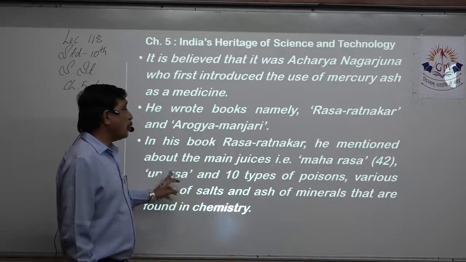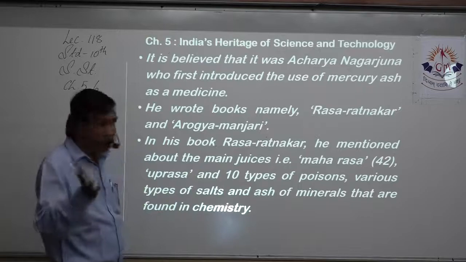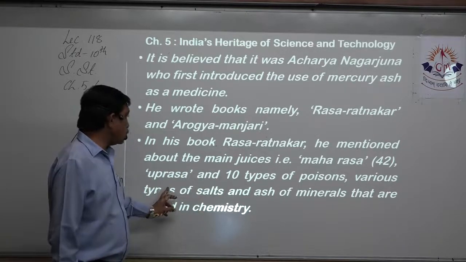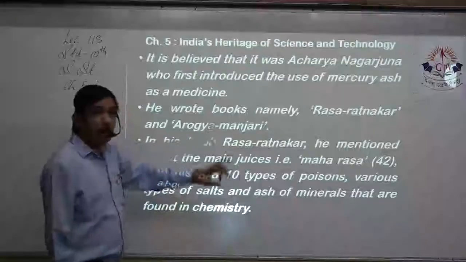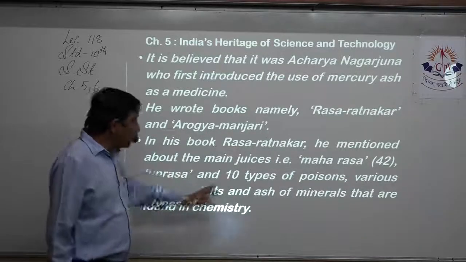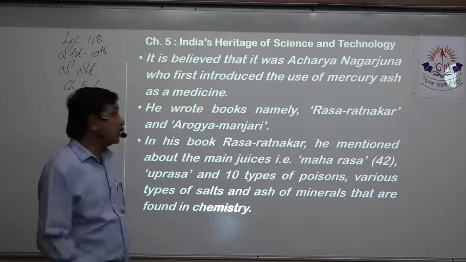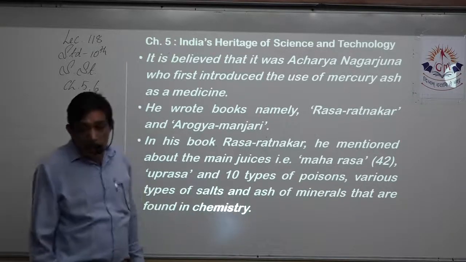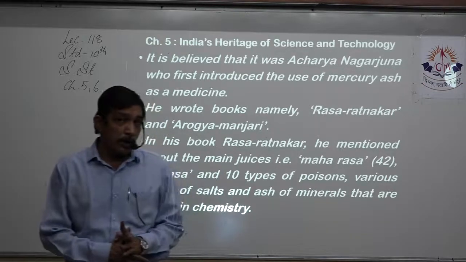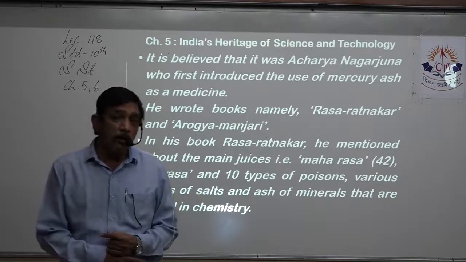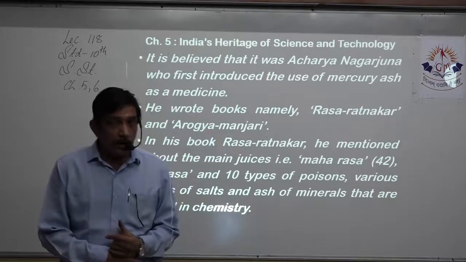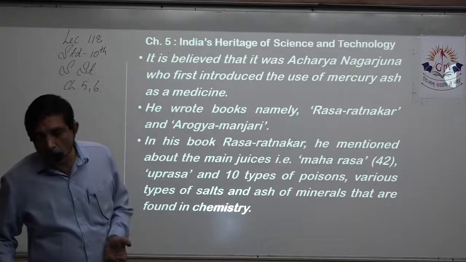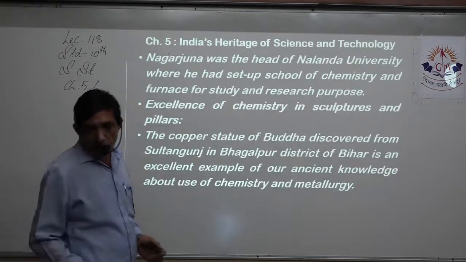He has mentioned the main juices, the rasa, maharasa, 42 uprasa, and 10 types of poison. In which book? Rasaratnakar. And various types of salts and ash of minerals that are all found in chemistry. So he was considered the guru, acharya of chemistry, and these are all his findings, and he has included that in his book called Rasaratnakar.